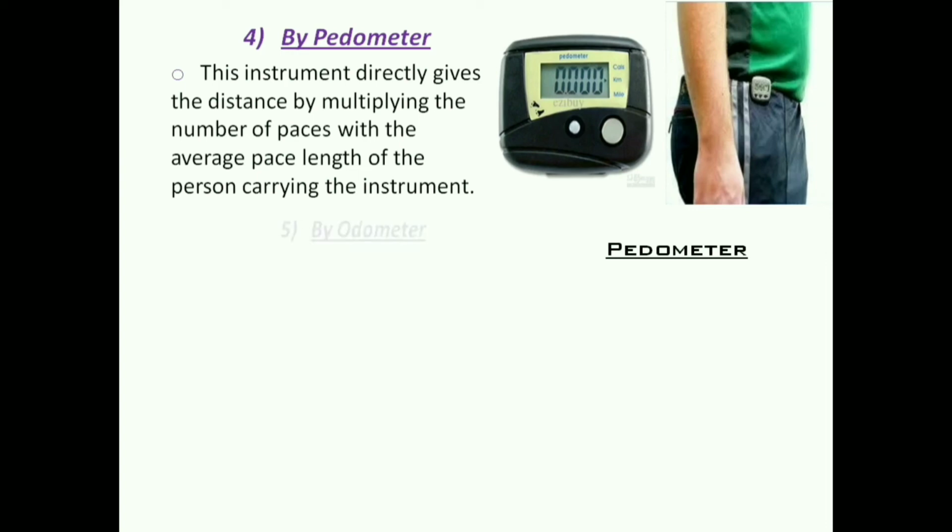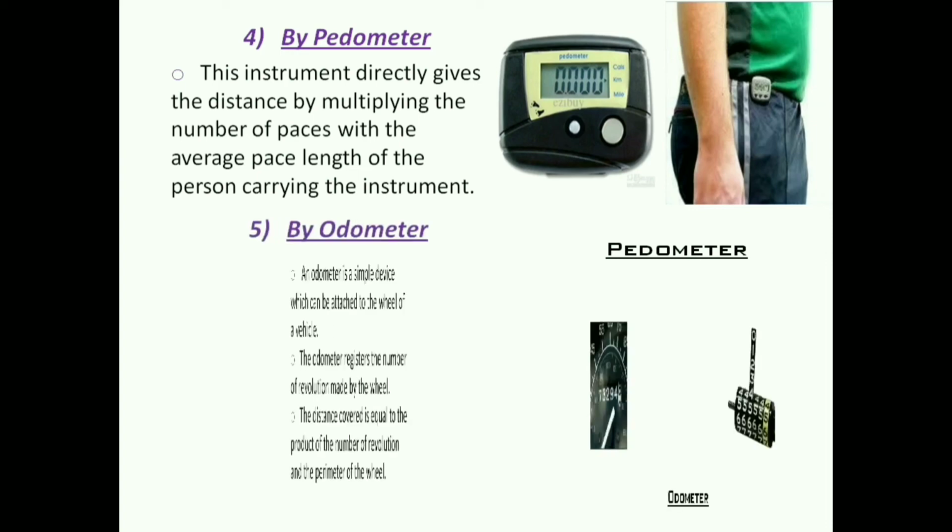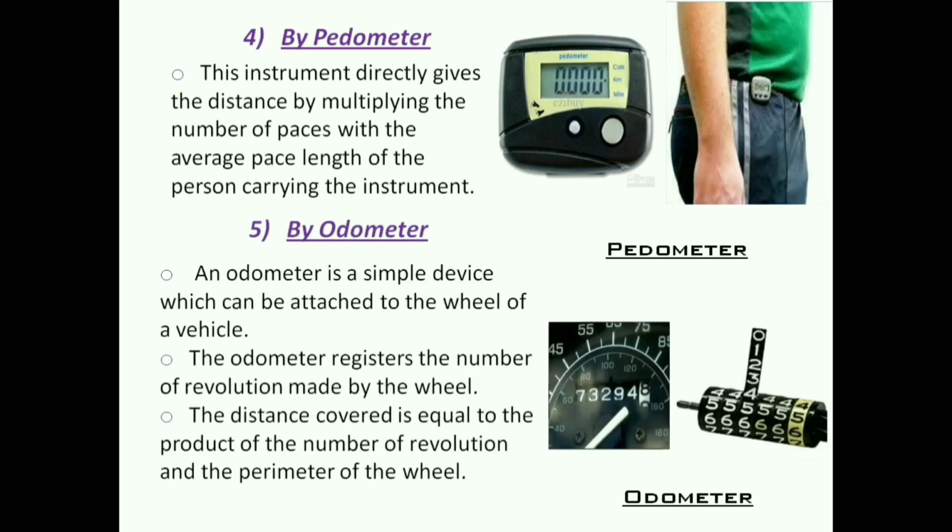Fifth method, by odometer. An odometer is a simple device which can be attached to the wheel of a vehicle. This is an odometer. The odometer registers the number of revolutions made by the wheel. Next point, the distance covered is equal to the product of the number of revolutions and the perimeter of the wheel.